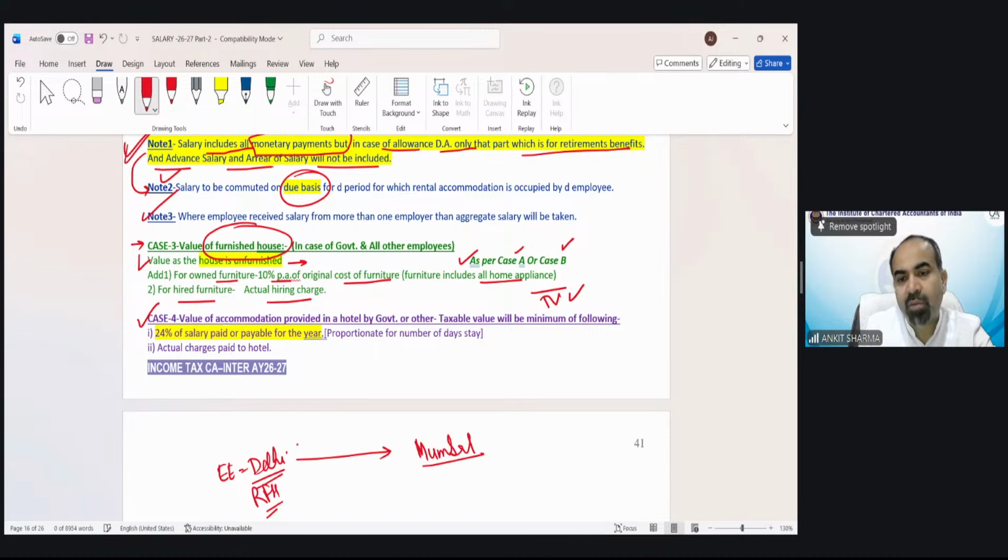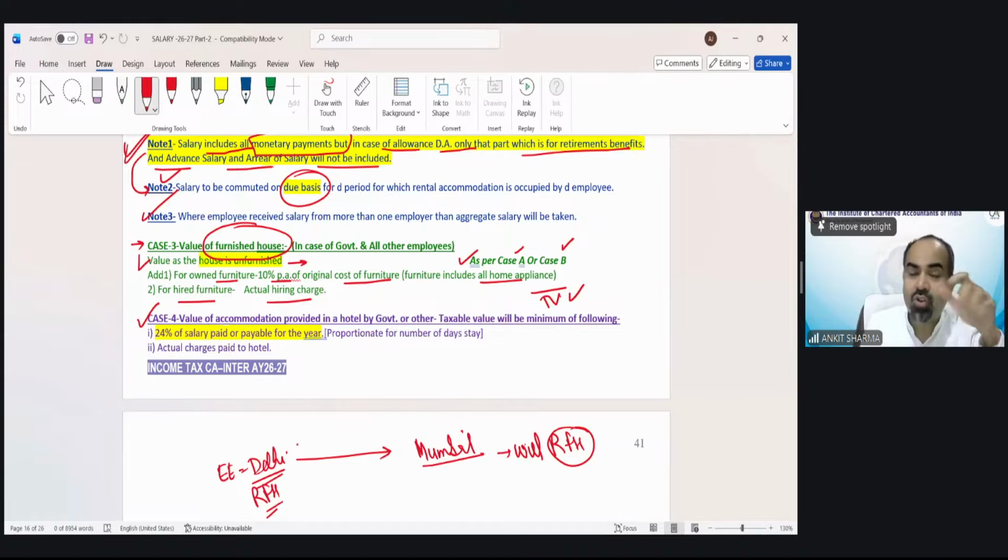An employer says, we will provide you a rent-free house at Mumbai. But it will take some time. Generally, it's not that easy that you move to another city and there would be a rent-free house available for you. So maybe it will take 10 days, 15 days, 20 days. After that, the company will provide you the rent-free house.